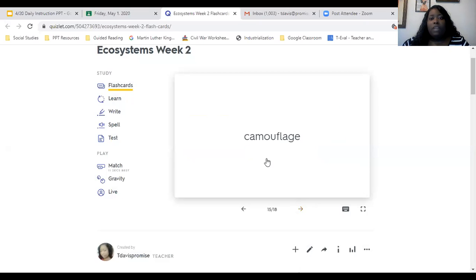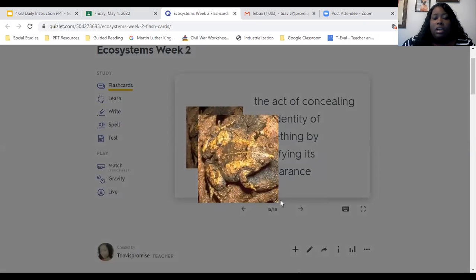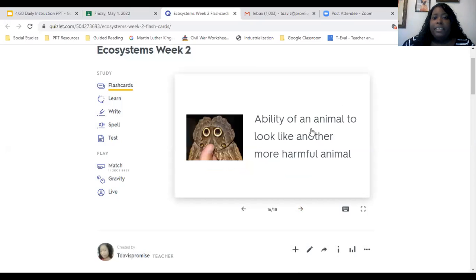All right, camouflage. So camouflage is the act of concealing the identity of something by modifying its appearance. So a lot of frogs, a lot of salamanders, even geckos and lizards like to live in areas that they can camouflage themselves in so that they won't look like an obvious snack to a predator. And mimicry. Mimicry is the ability of an animal to look like another more harmful animal. This is not an owl.